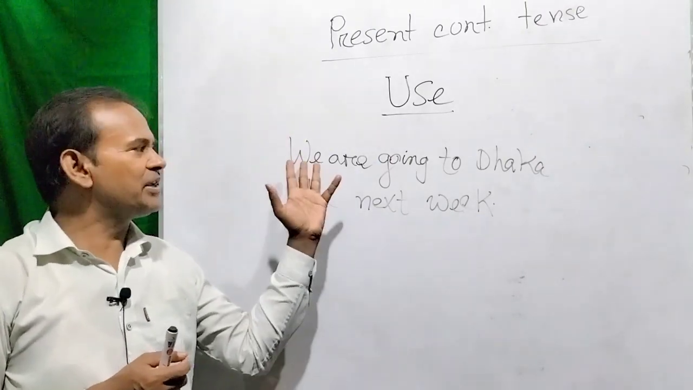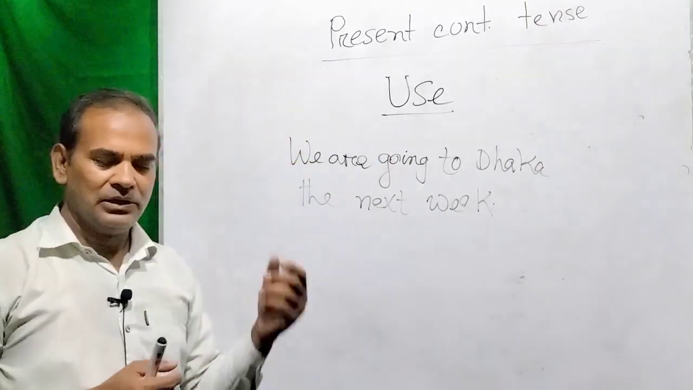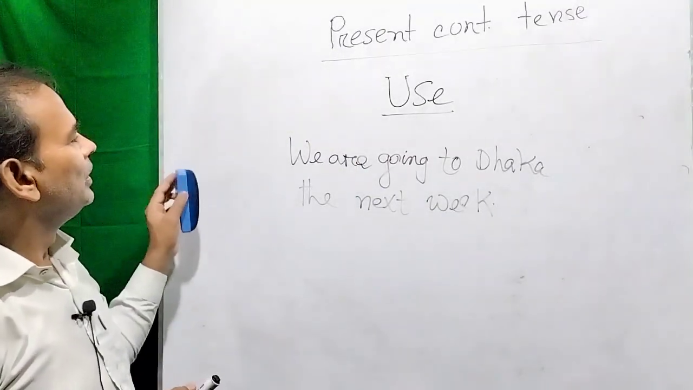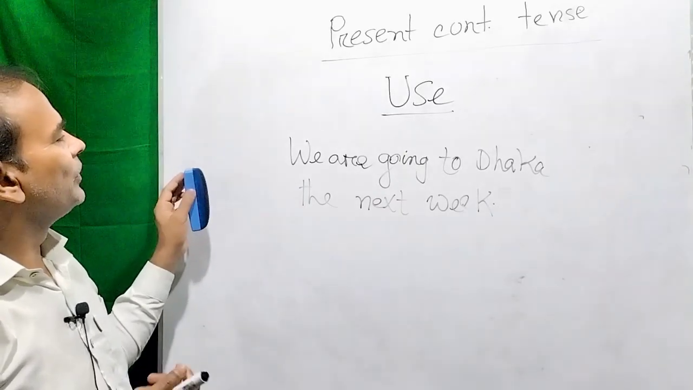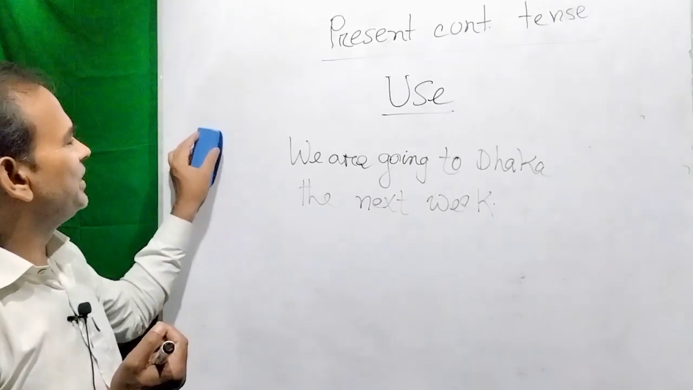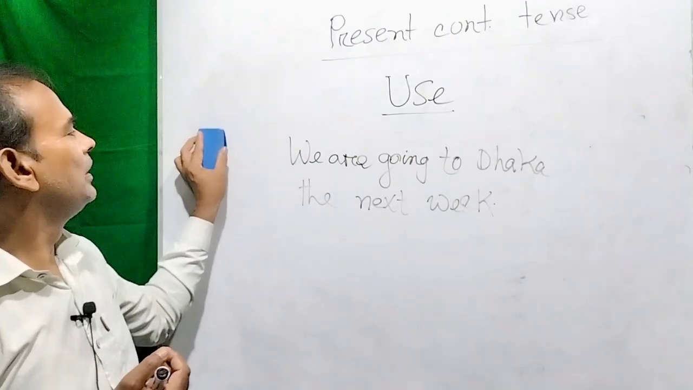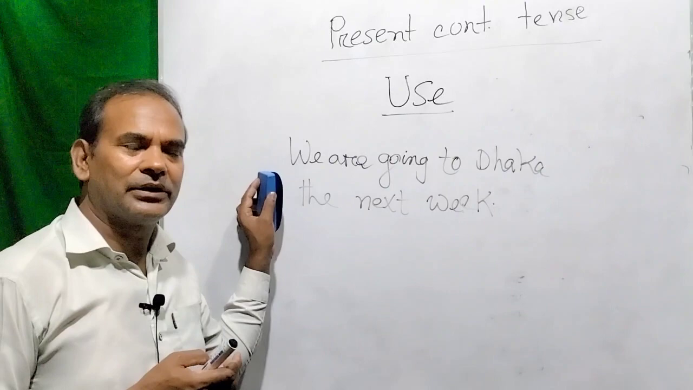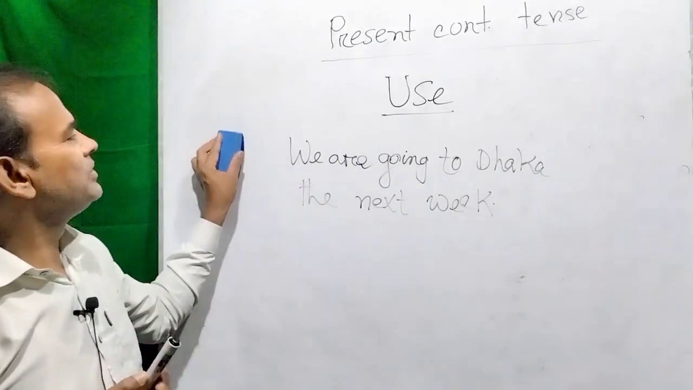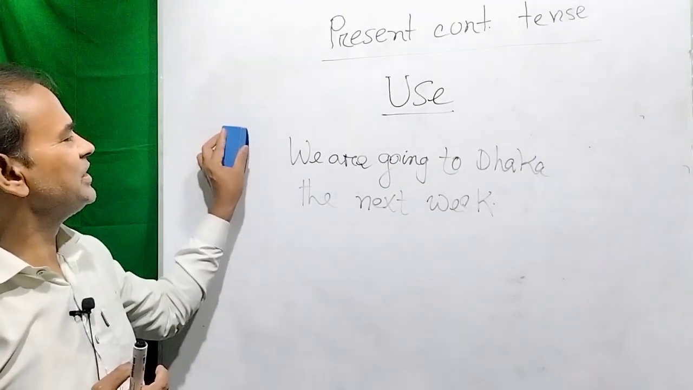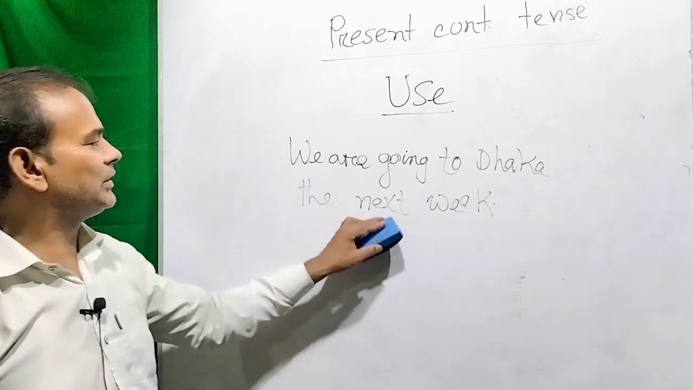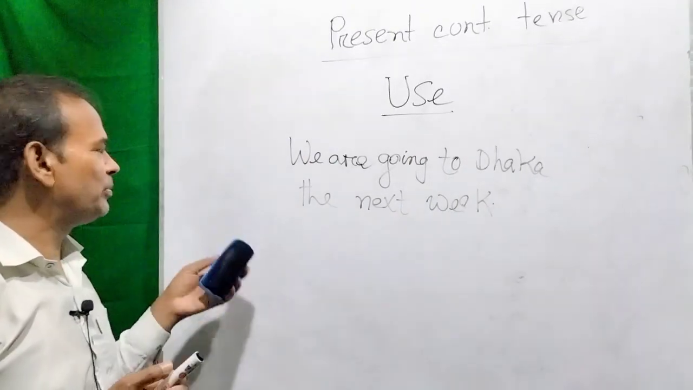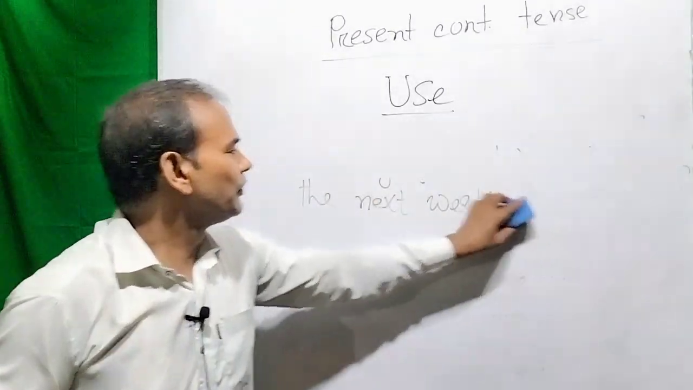Just we are taking preparation of going to Dhaka next week. So this is the preparation of a future activity, and we can write this in the present continuous tense with some near future time. Suppose the next week, here is the near future time. Thank you.